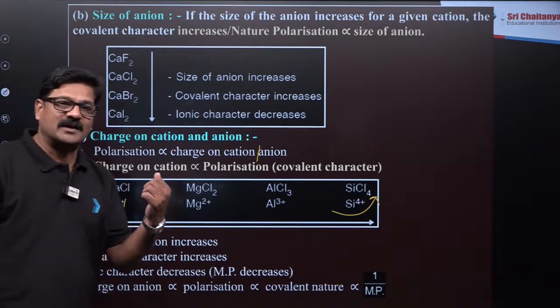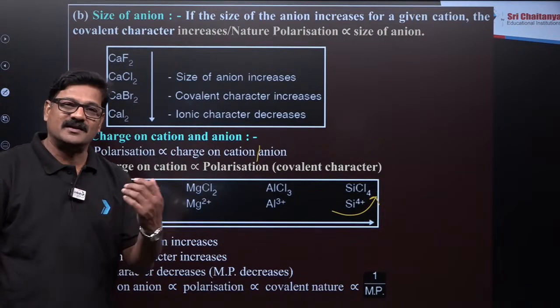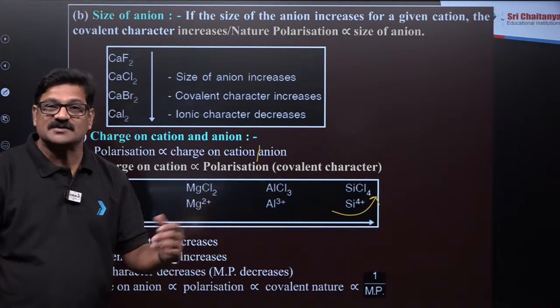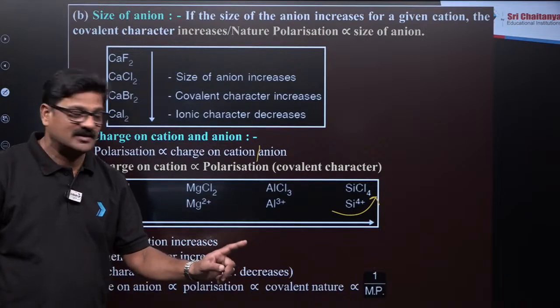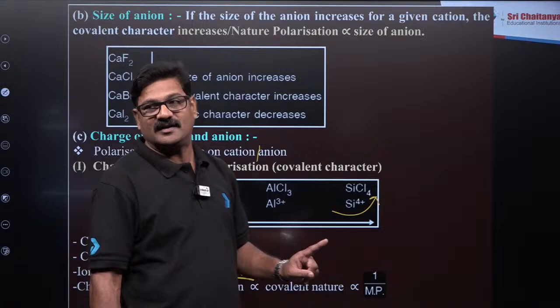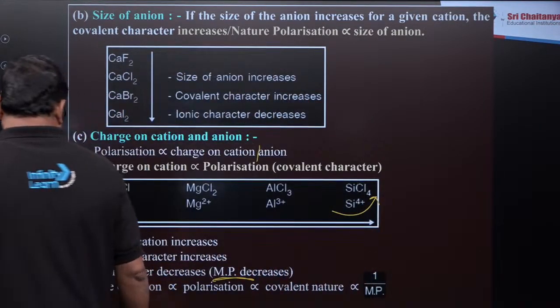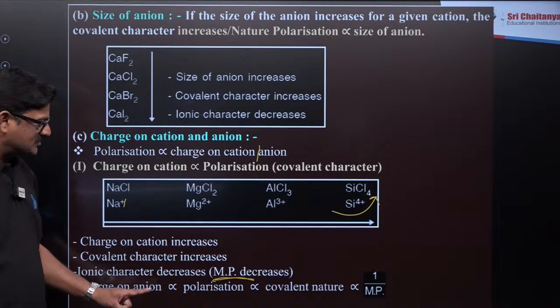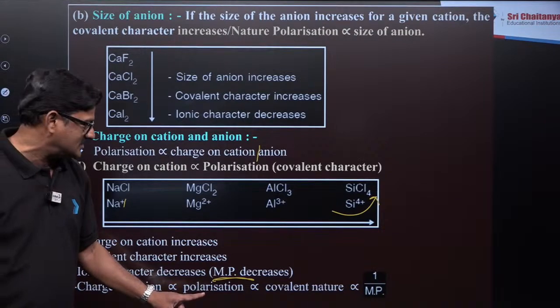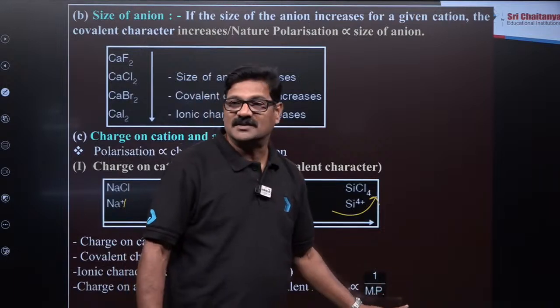Whenever ionic character is there, it has a high melting point. So ionic character decreases means more covalent, so the melting point should also decrease. You can handle physical properties in chemistry this way. And as charge on anion increases, polarizability increases, covalent character increases, and melting point decreases.